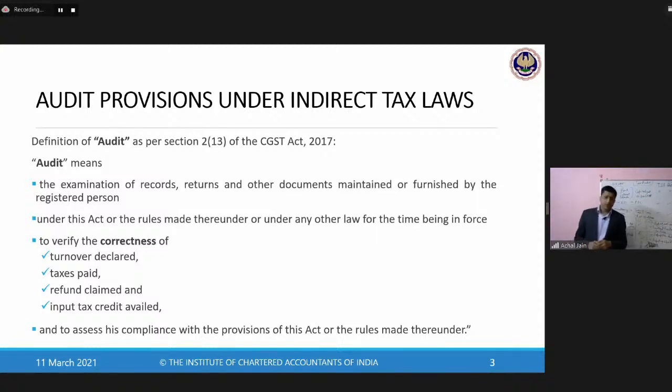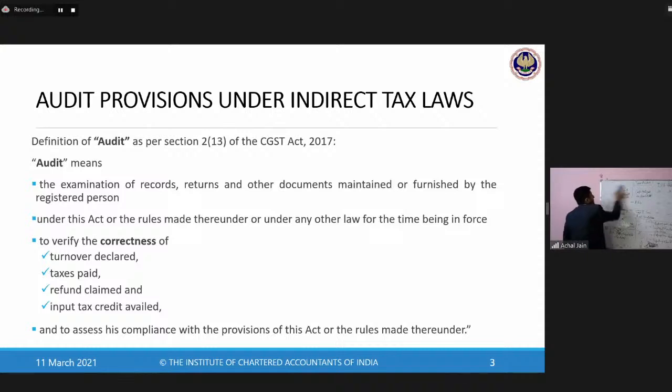Okay, so now moving on to the requirements of GST audit. GST audit, similar to what we see in case of tax audit, is required by the GST department, we can say.